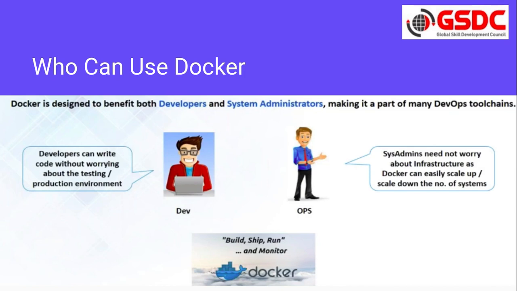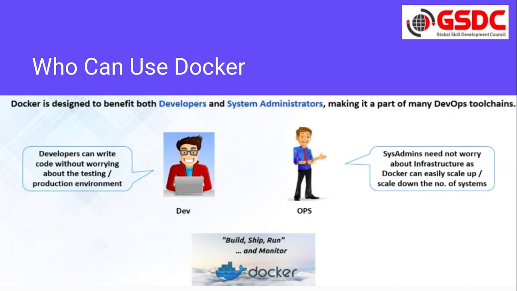A tester can use Docker to see whether the application is running or not, and the operations team can use it too. A sysadmin need not worry about infrastructure as Docker can easily scale the number of systems up and down. The operations team has to take care of how to scale the application up and down, and Docker really helps them in that process.